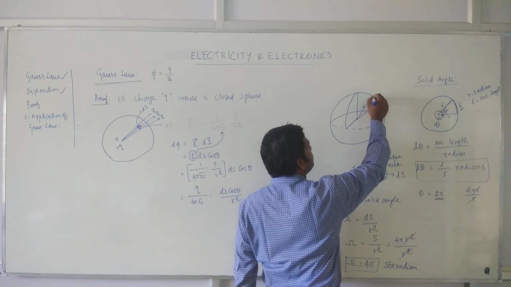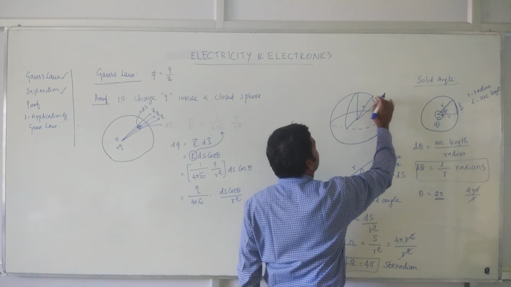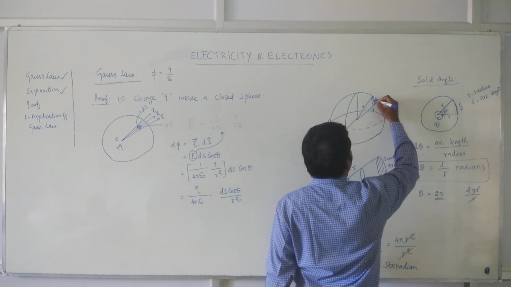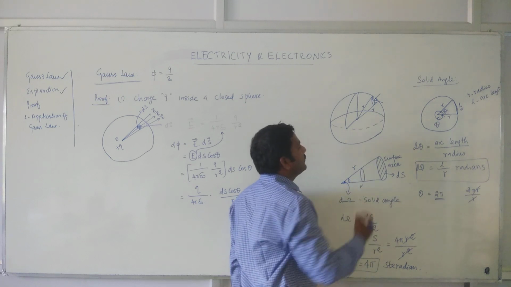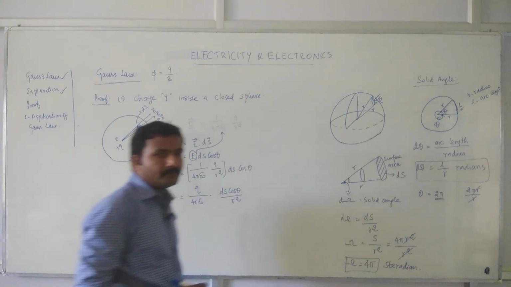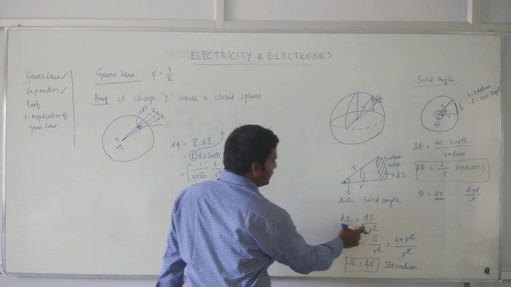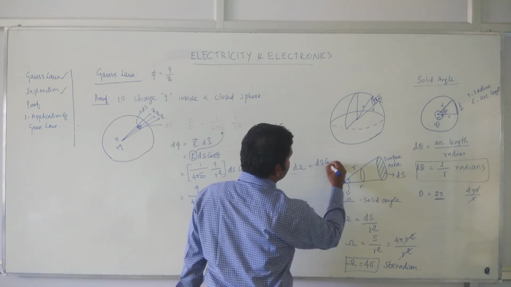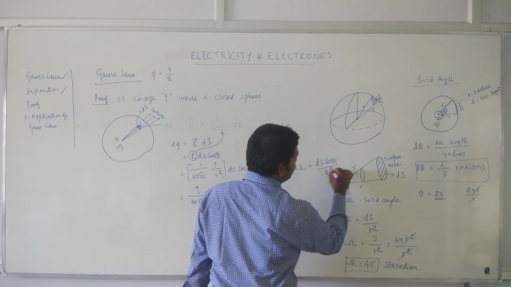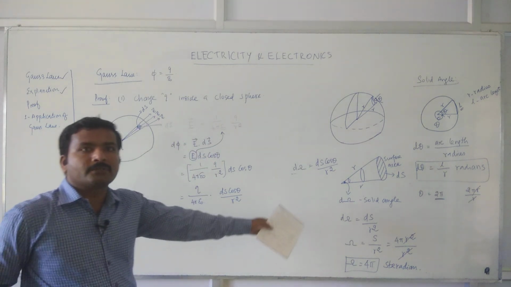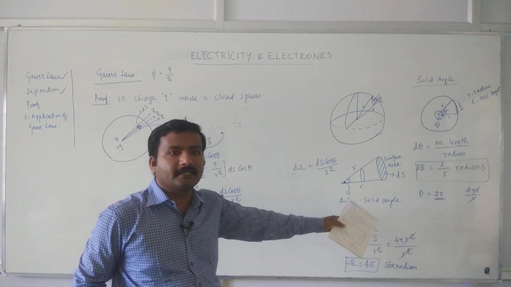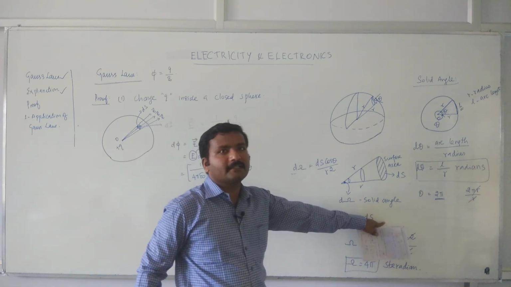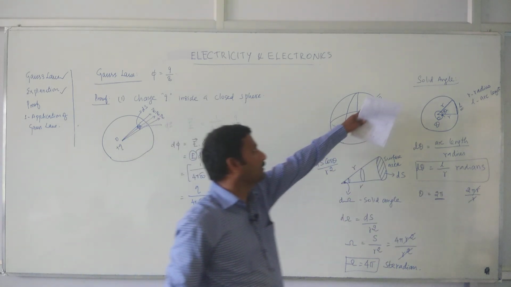Let's say this surface is inclined like this. Instead of this, let us have a surface like this. Now we can define an angle theta between these two normals. If you draw such an angle theta, then this equation becomes d omega equal to ds cos theta by r square. To obtain the cos theta, you can use the same argument that we used for defining electric flux. This d omega becomes ds by r square cos theta when the surface has a different orientation than the usual.